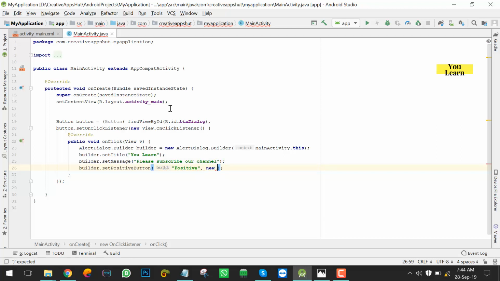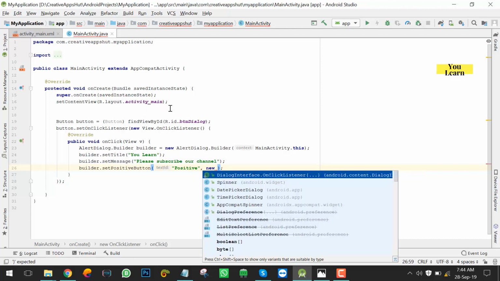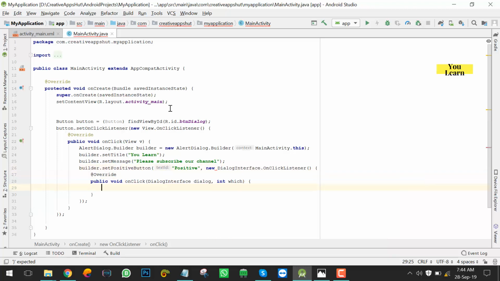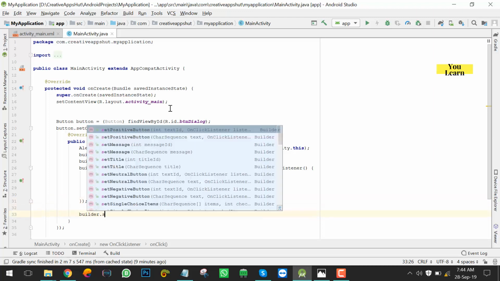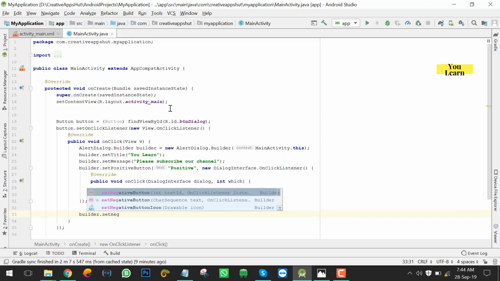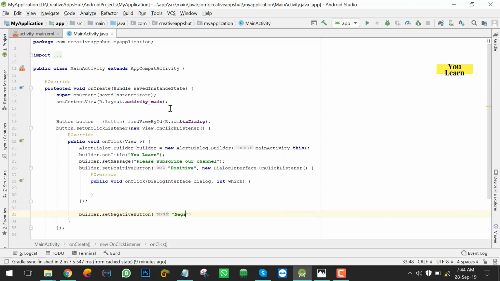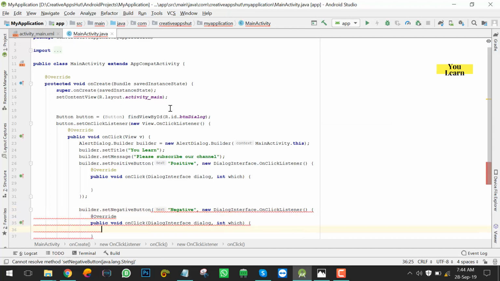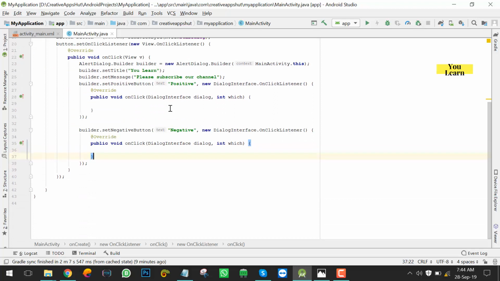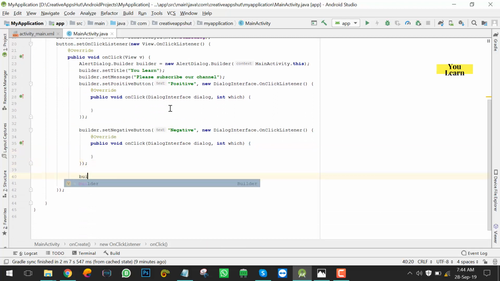Then listener will take DialogInterface.OnClickListener, hit enter. Now take negative button, dot set negative button, and just like that take neutral button.